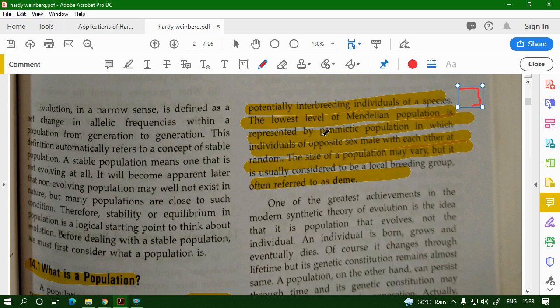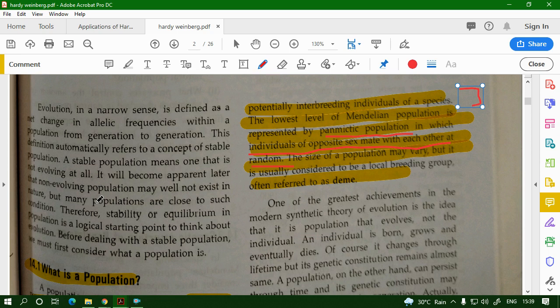The lowest level of Mendelian population is represented by the panmictic population. Panmictic means where individuals of opposite sex mate with each other at random, and there are no other features affecting it.